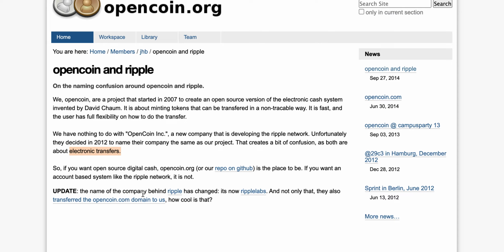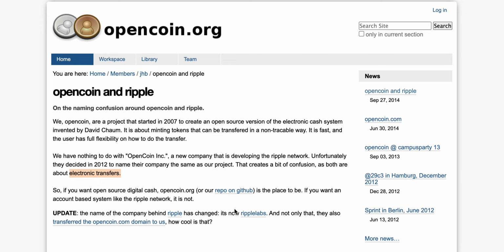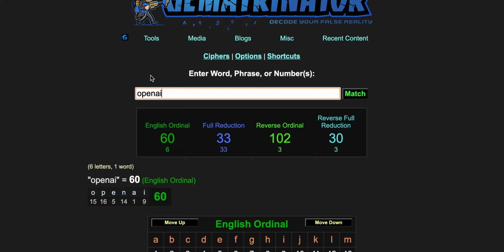The company behind Ripple has changed. It's now Ripple Labs. And not only that, they also transferred the opencoin.com domain to us. So Ripple, which became Ripple Labs, is tied to this OpenCoin, again, with OpenAI. Really interesting stuff, because with OpenAI, you're getting the 33, and that's connecting this all together.